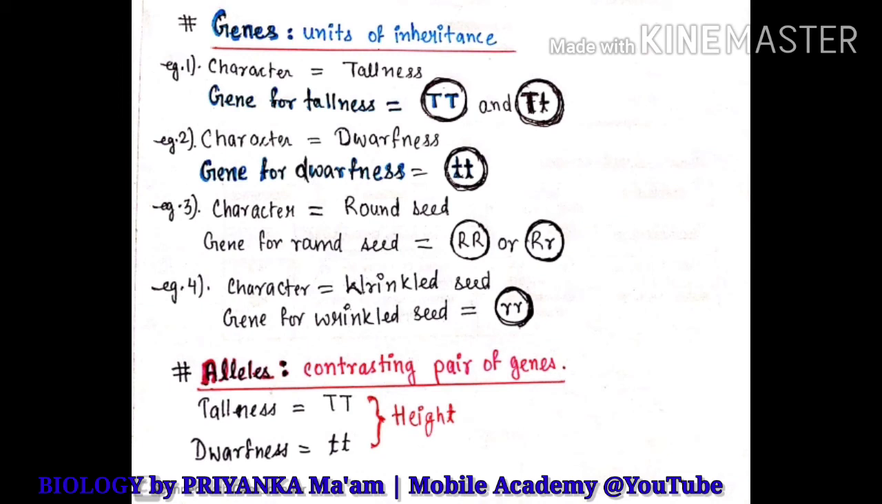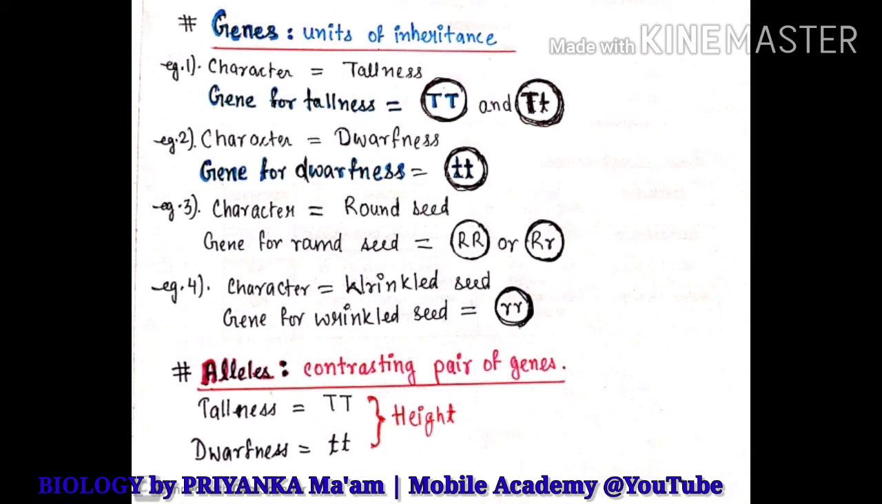Let us come to the first example, in which I told you that there are two genes for tallness, capital T and capital T small t. Just concentrate on the second gene, which is capital T small t. In capital T small t, capital T represents tallness and small t represents dwarfness. If I separate out capital T, this capital T out of capital T small t will represent one allele.